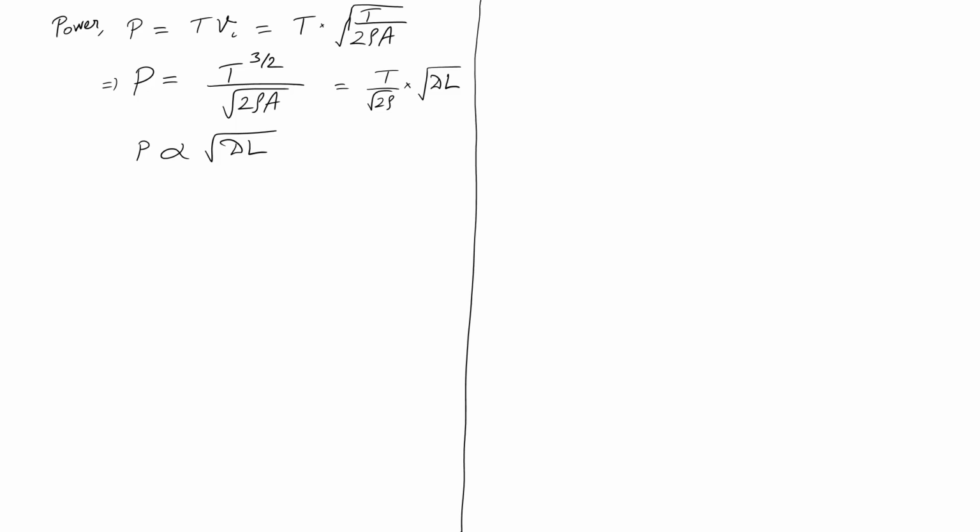Everybody agrees to this? So ideally, if I want my rotor, my UAV, my quadcopter to consume less power, I would want it to have smaller disk loading. But the question is, how do I reduce my disk loading?